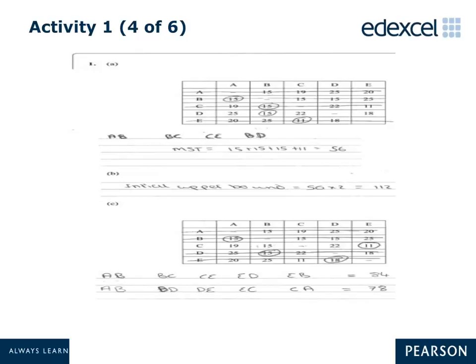The candidate's response to this question appears on this and the next slide.